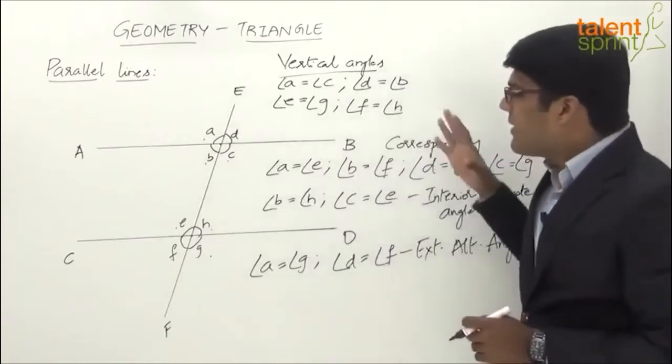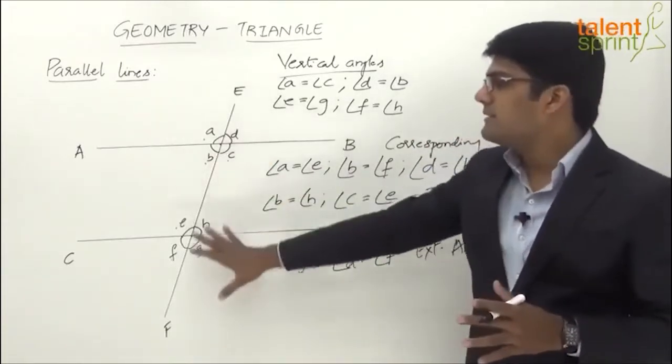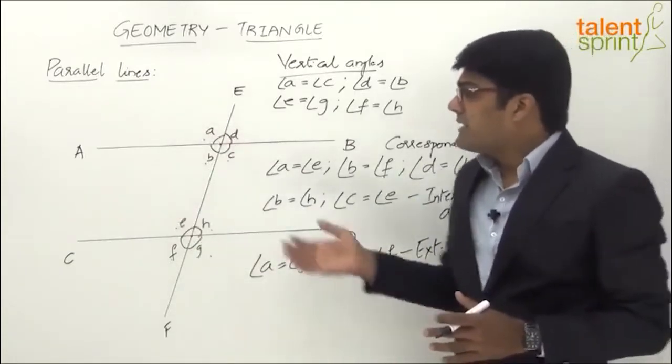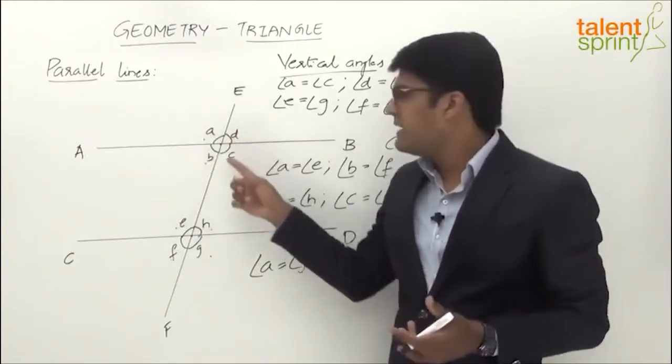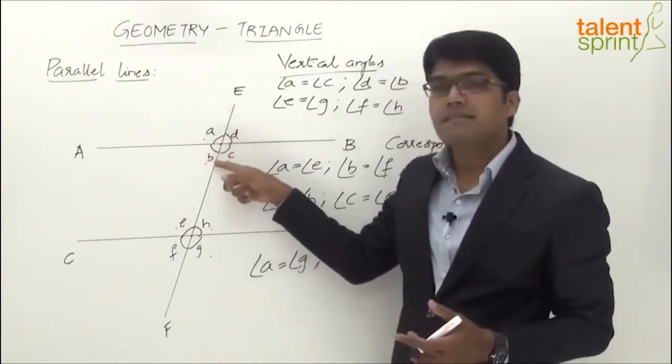Now, apart from these equalities between various angles, we also find supplementary angles in this illustration, right? We have already learned that there are various supplementary angles, like A and D are supplementary because their total is 180. A plus D is a straight angle. Likewise, D plus C is a straight angle. A plus B is a straight angle.